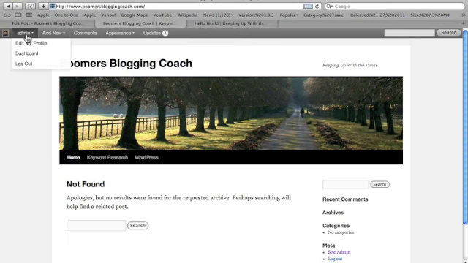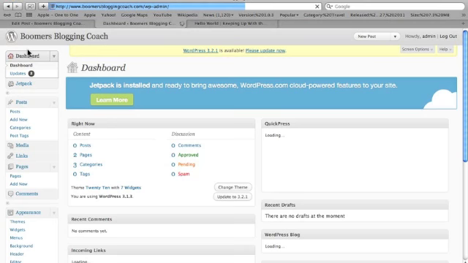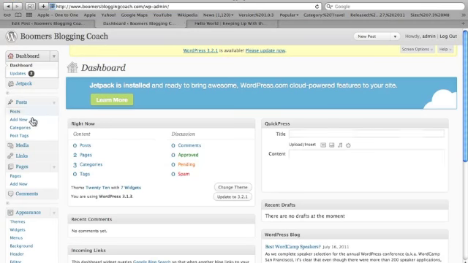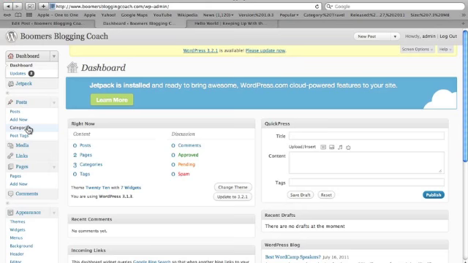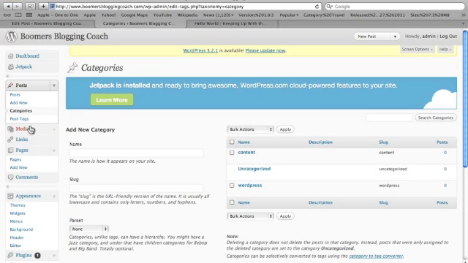Now the next thing that we want to do is I'm going to go back to my dashboard, and before I do anything else, I want to set up a couple categories. And your categories are a way that your WordPress site is going to organize itself. And so I've already set up a couple of categories. I'll add another one. I'll add using or doing keyword research. How about that?